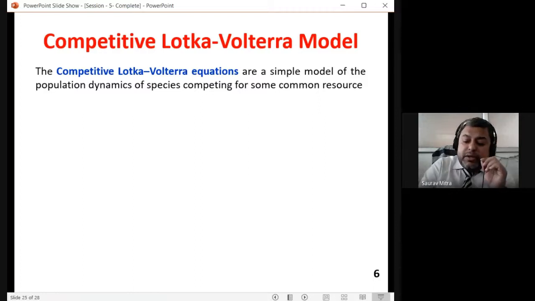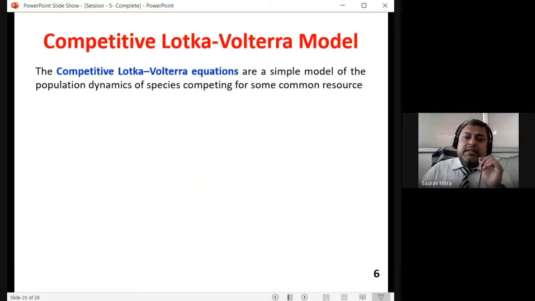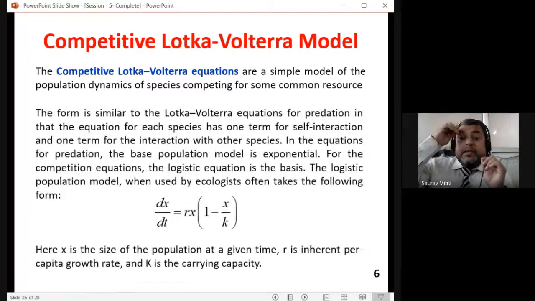So this was a simple Lotka-Volterra model. So if you explain this much in the exam, it will be enough. There is another competitive Lotka-Volterra model, which is a little more advanced than the initial Lotka-Volterra model.